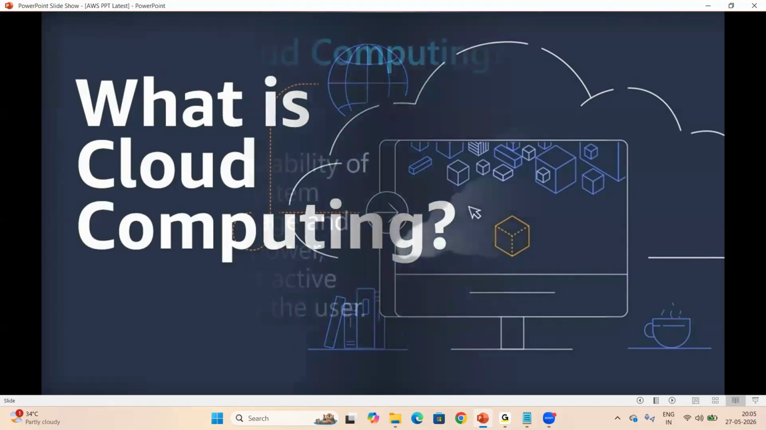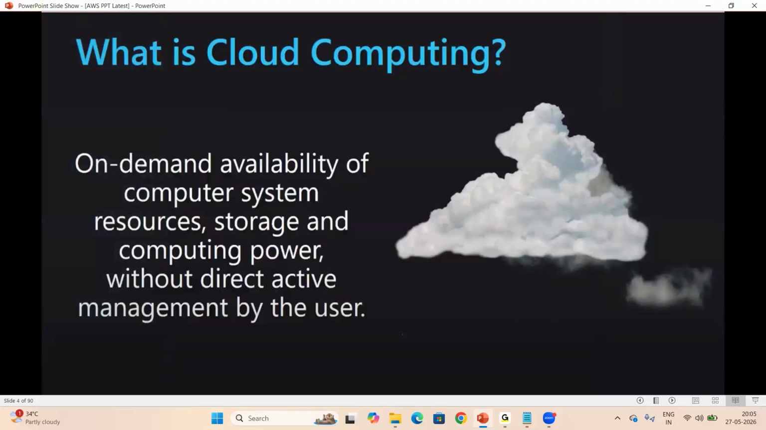Look at my screen, everyone. So this is the definition. Cloud computing is the on-demand availability of computer system resources, storage, and computing power without direct active management by the user. What does it mean? First of all, what is on-demand? What is on-demand?